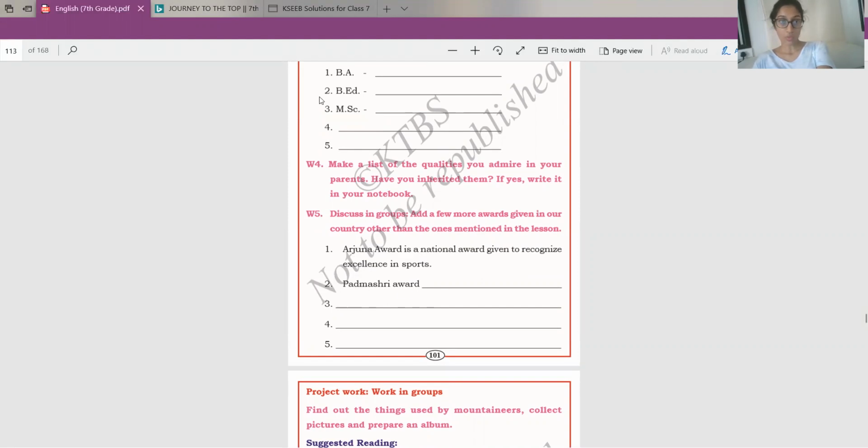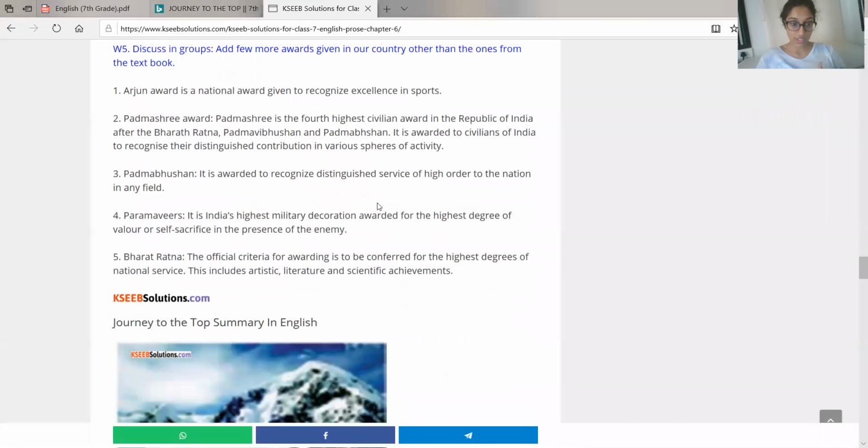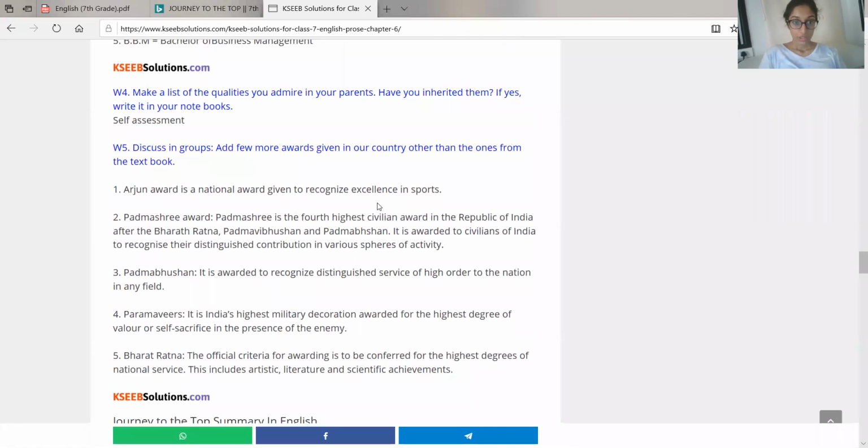Next, the Padma Shri Award. So again, Padma Shri Award is an award that is given to very few citizens in our country. Okay, let's read. Padma Shri is the 4th highest civilian award in the Republic of India after the Bharat Ratna, Padma Vibhushan and Padma Bhushan.